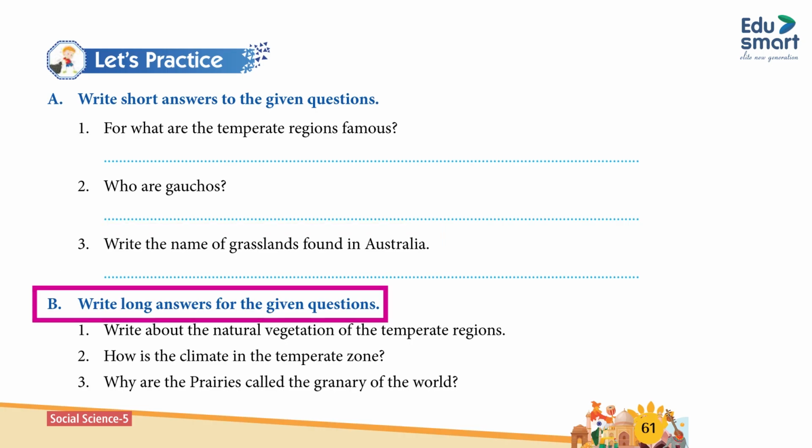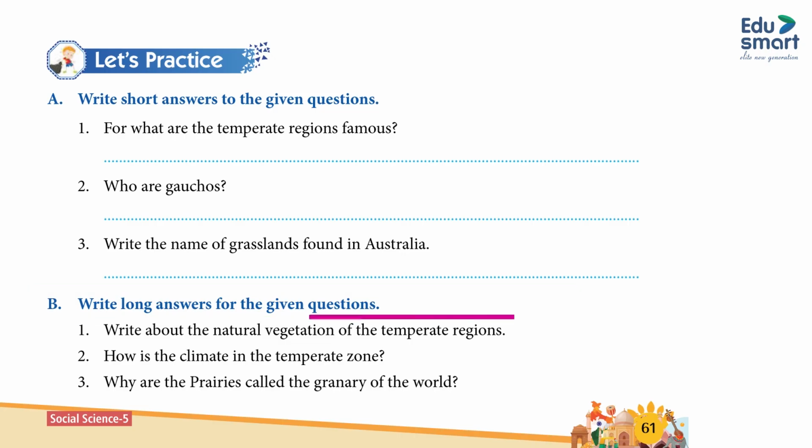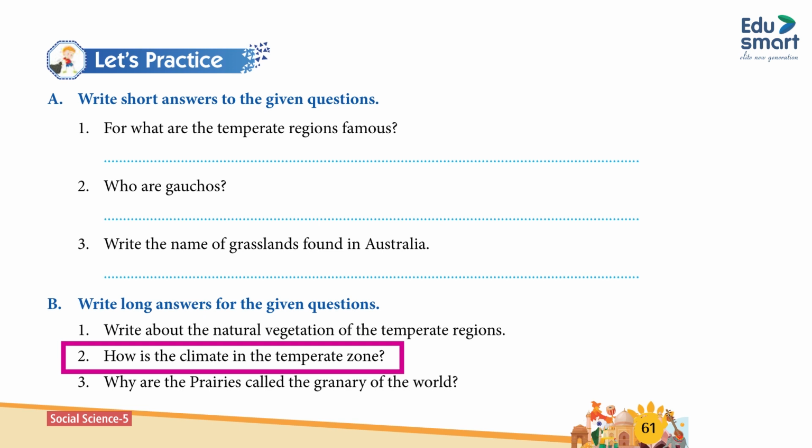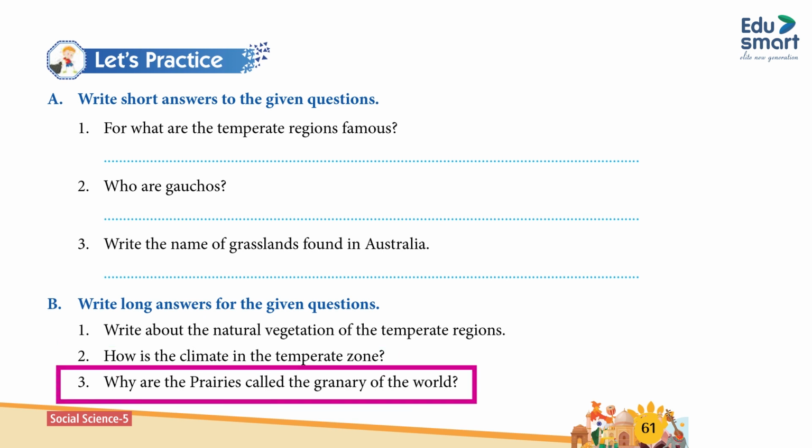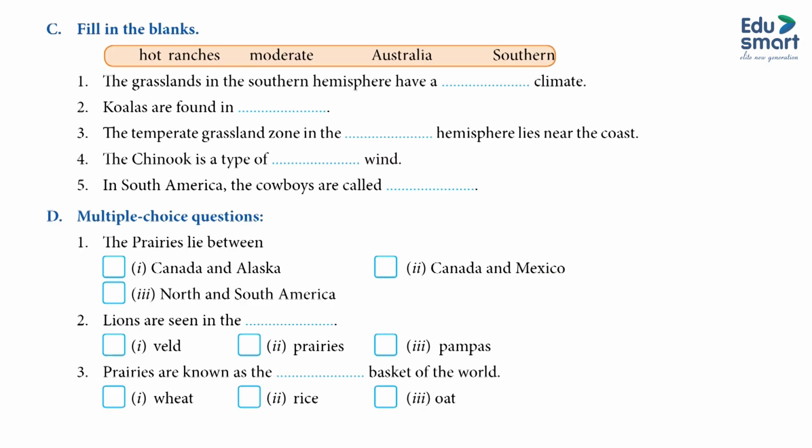B. Write long answers for the given questions. 1. Write about the natural vegetation of the temperate region. 2. How is the climate in the temperate zone? 3. Why are the prairies called the granary of the world?